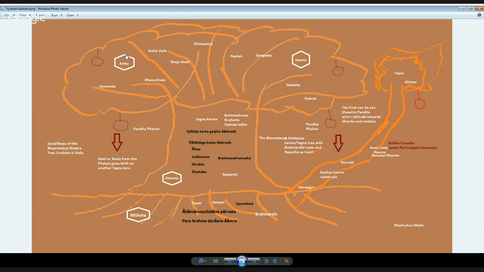They have the same power as this root and trunk. Leaves are a replica or ansha, a smaller part that may contain a smaller essence of the dharma and moksha. These are all the branches and leaves, different studies.